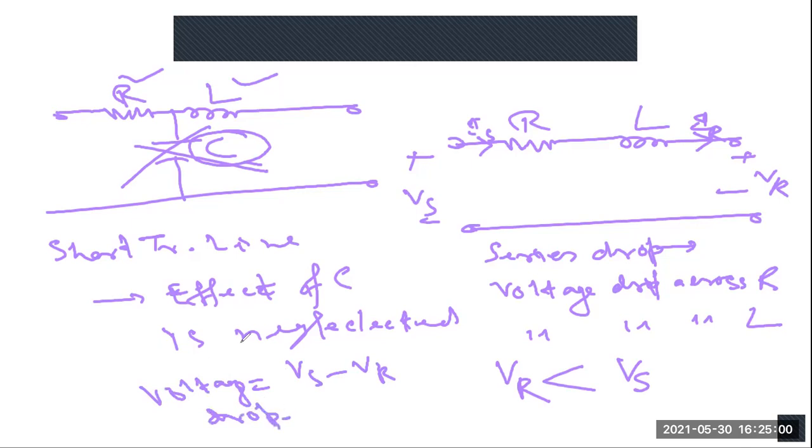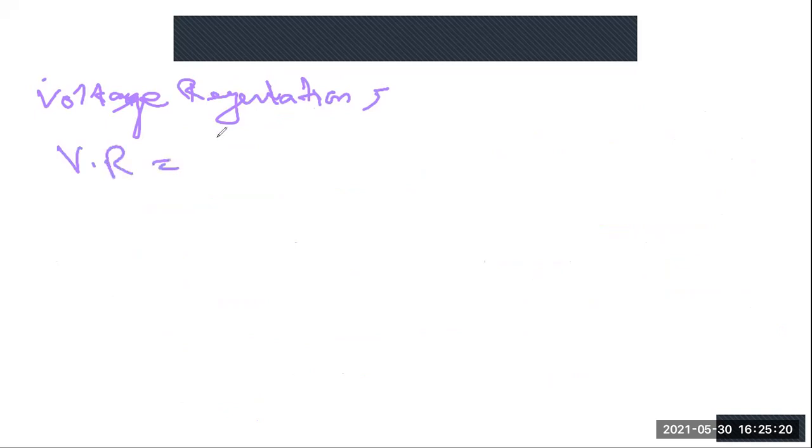Now, when we have to calculate the voltage regulation of the line, the voltage regulation is defined as Vs minus VR, which is the voltage drop, divided by the receiving end voltage, into 100%.